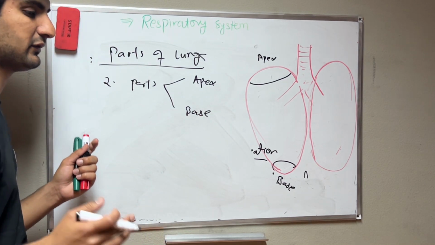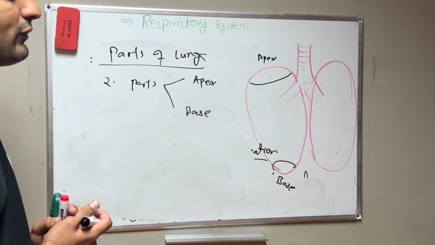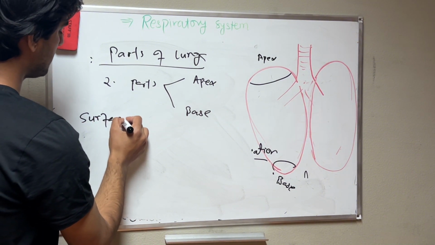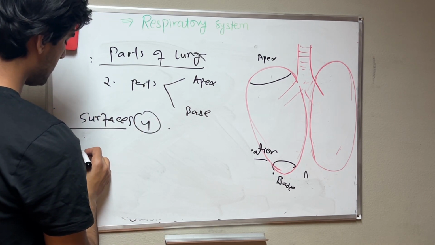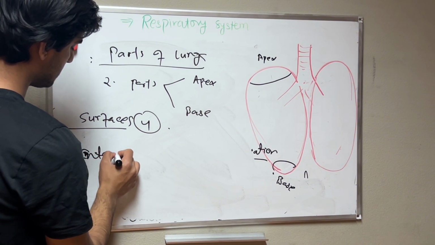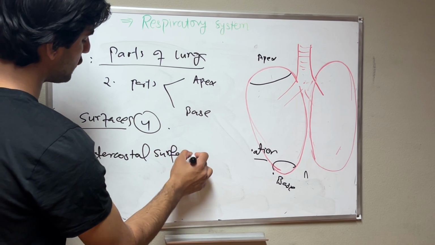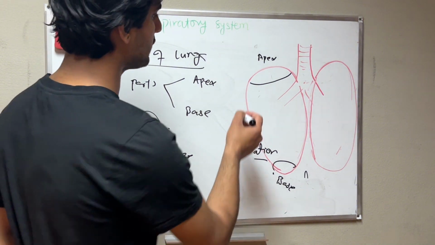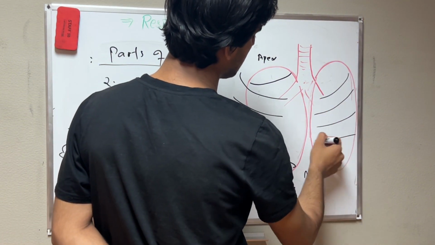Then we have surfaces, like in Latin, facies and surfaces. We have 4 surfaces in the lungs. First we have the costal surface, meaning toward the costae. Costal means rib, toward the ribs, because here we have ribs, and this surface of the lung faces toward the ribs.